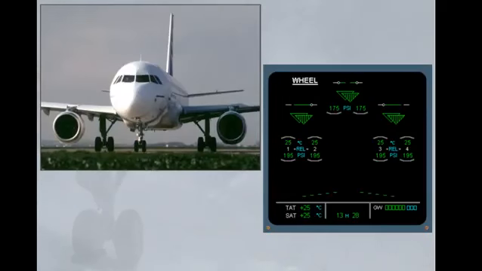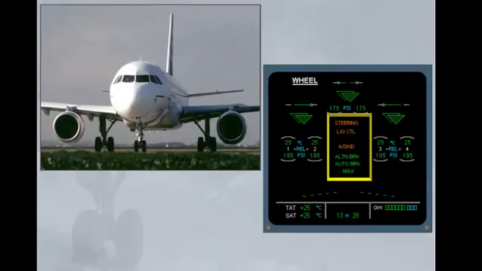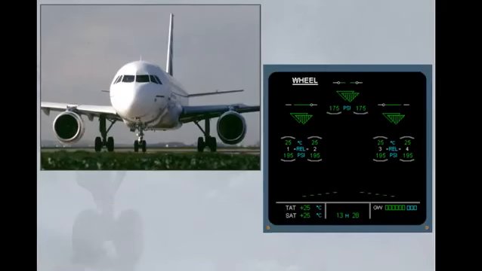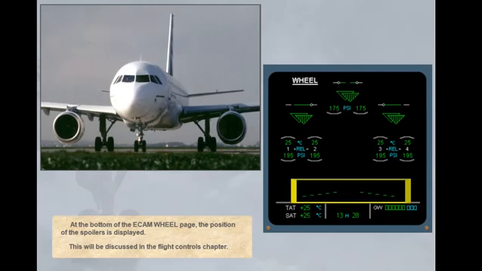In the center of the ECAM wheel page, green and amber messages can be displayed to provide normal and abnormal indications. This will be discussed further in the normal and abnormal operation modules. At the bottom of the ECAM wheel page, the position of the spoilers is displayed. This will be discussed in the Flight Controls chapter.